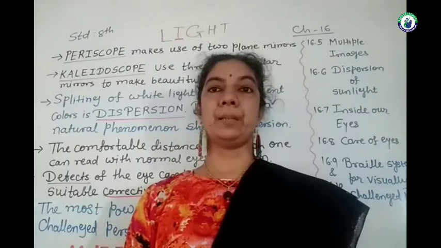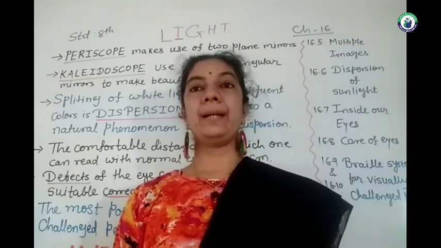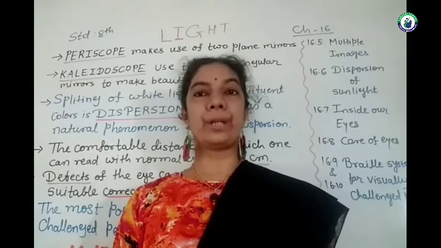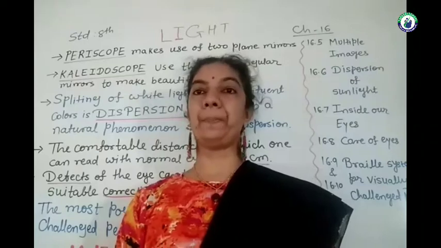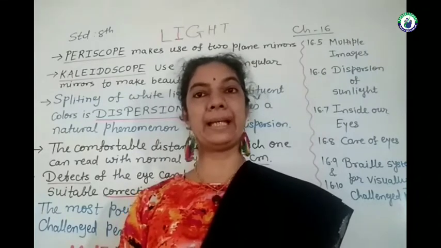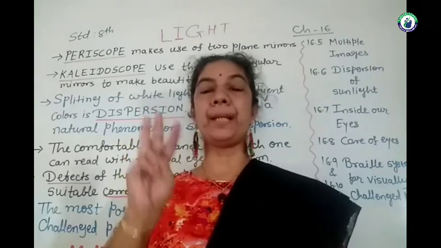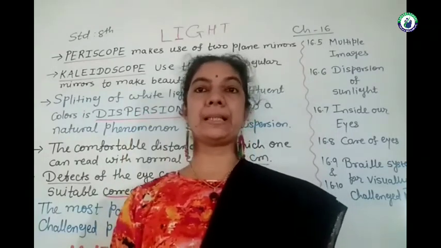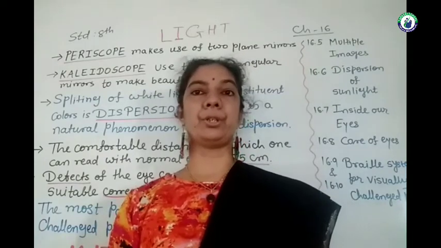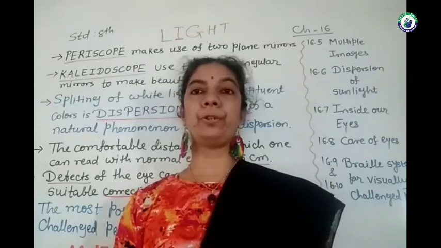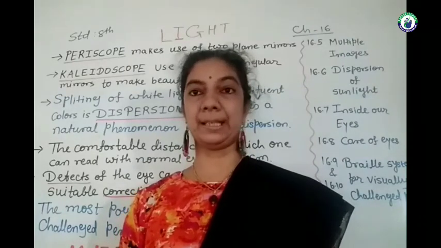Kaleidoscope is a beautiful scientific toy which all of you have seen, and in that if we rotate it, then we can see the beautiful images of pieces of bangles or any colored balls. It uses three plane mirrors arranged at a 60-degree angle, and by the multiple images of one object, beautiful patterns are formed. How can we see all these things?